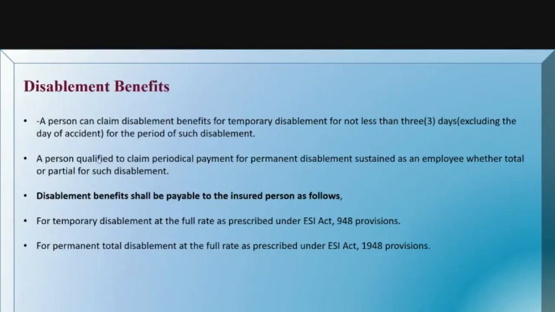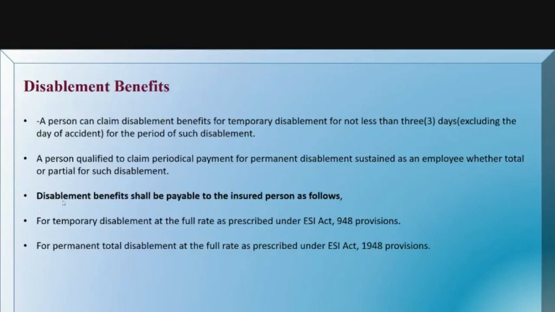A person is also qualified to claim periodical payment for permanent disablement. So that was for temporary disablement. Here a person is qualified to claim periodical payment for permanent disablement sustained as an employee, whether total or partial, for such disablement. So these are the two different types of disablements which this Insurance Act covers.